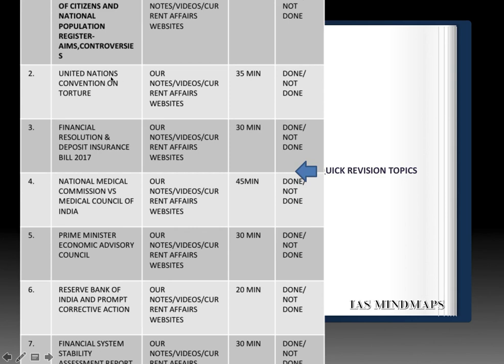Second, United Nations Convention on Torture. So a statement-based question over this topic. Third, Financial Resolution and Deposit Insurance Bill 2017. So are our deposits insured in the banks or not? So FRDI bill, what does it seek to do? Please prepare statement-based question. It is expected in Indian economy, current affairs portion.